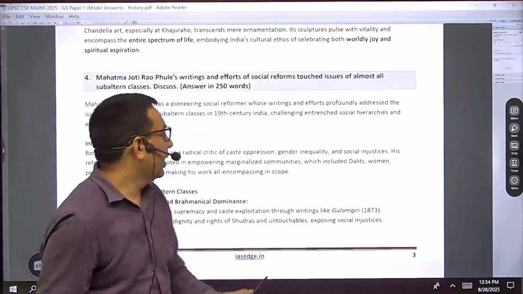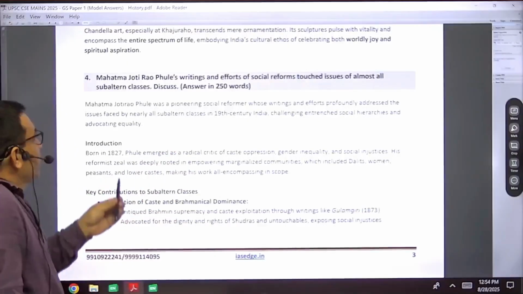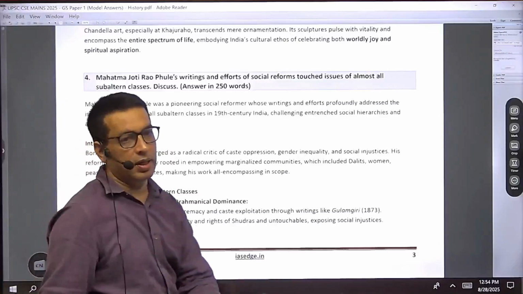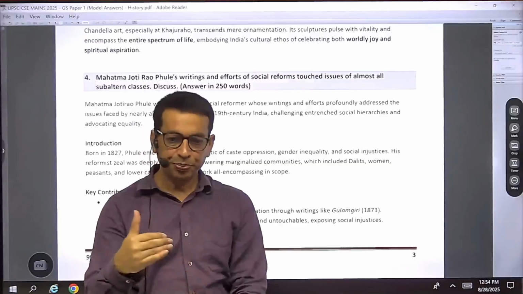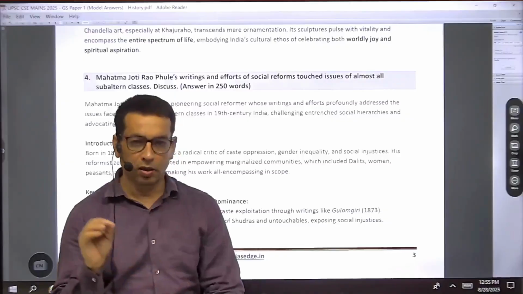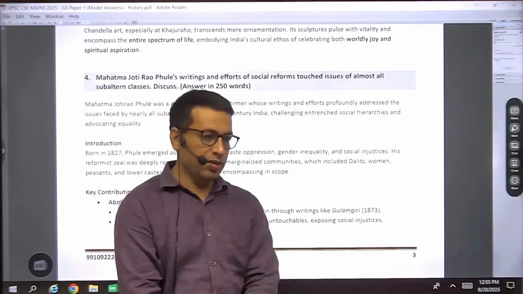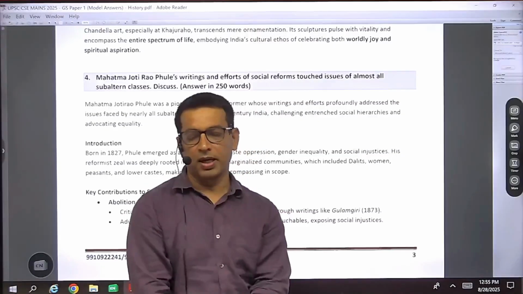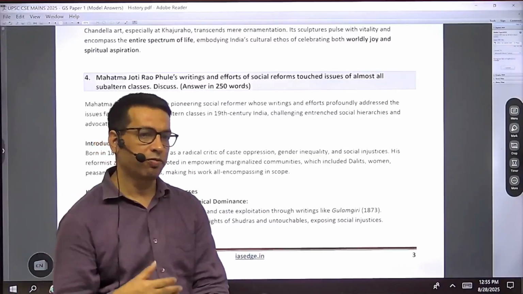That's why in his writing and his reforms, almost all subaltern classes were focused on. Not only the depressed class, not only the untouchables, but along with them the lower caste problems and women's problems were addressed. He tried to voice against the suppression of all these groups, and he also tried to make some reforms in their lives.